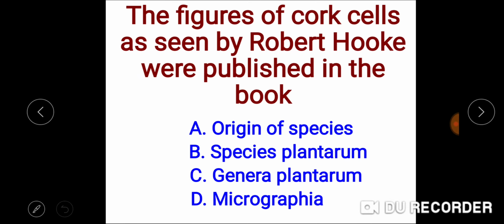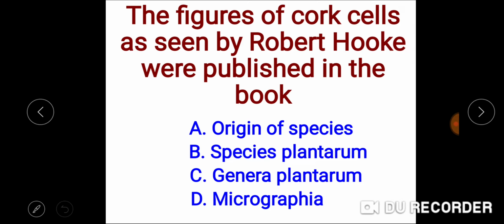Next question. The figures of cork cells as seen by Robert Hooke were published in a book. The four options are Origin of Species, Species Plantarum, Genera Plantarum, and Micrographia.